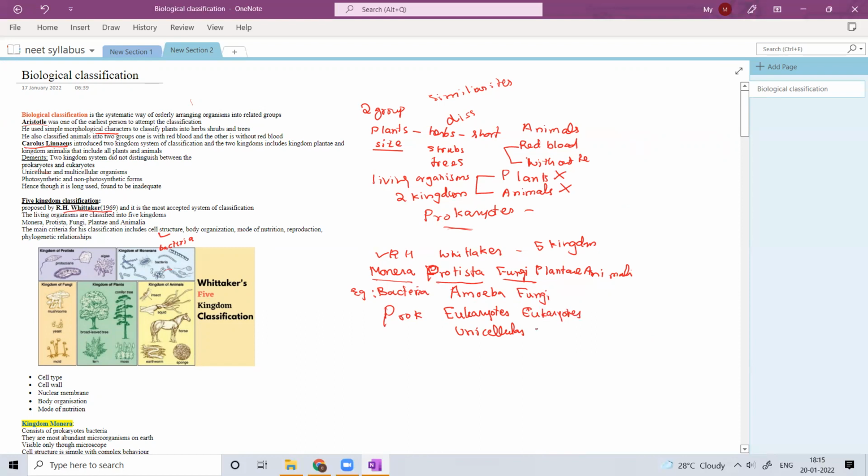But not only unicellular. They contain some unicellular, like yeast, but they also contain multicellular. Then comes the Plantae. Plantae contains all plants.